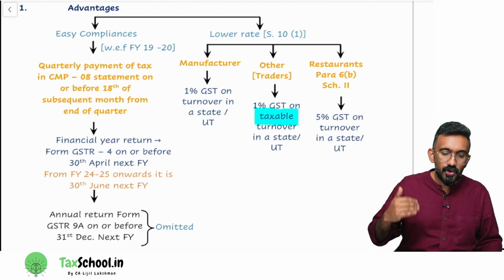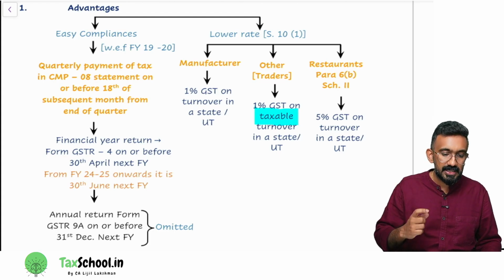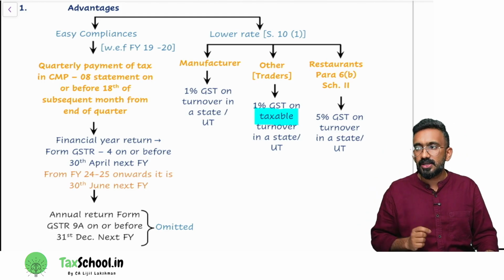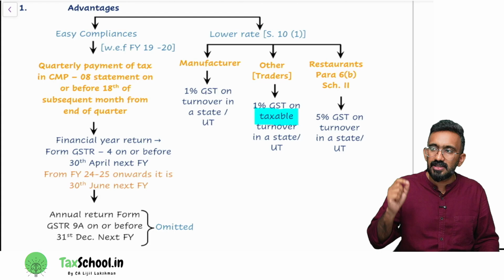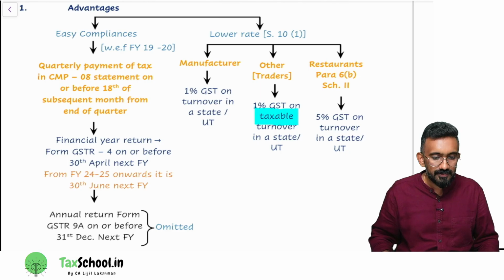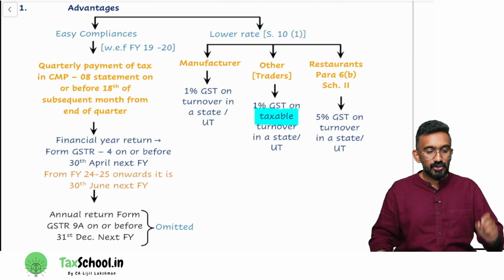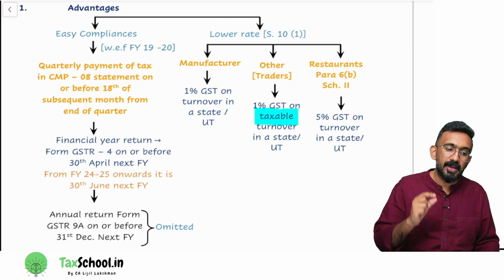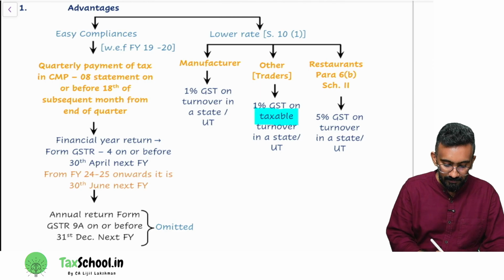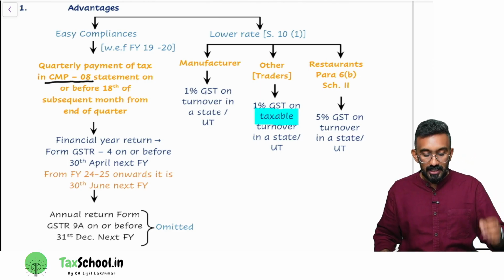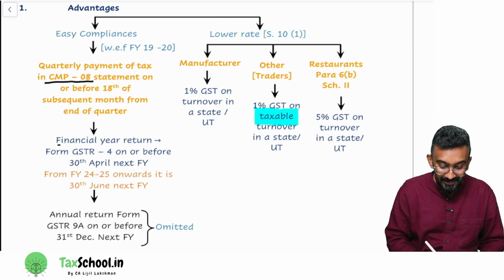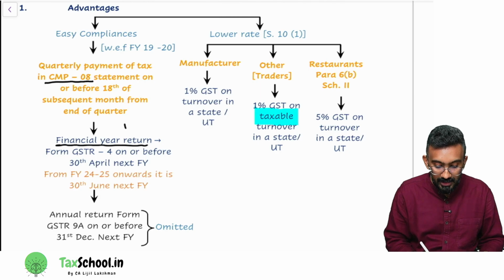However, if you're going for composition levy scheme, instead of making the payment on a monthly basis, you make the payment on a quarterly basis. You can see quarterly payment of taxes in CMP 08 statement on or before 18th of the subsequent month from the end of the quarter. So you make a quarterly payment. At the time of payment, you fill up something called CMP 08, which is a payment form. Then what about the return? This is only payment. What about returns? It is only a financial year return, which means that in 1 year, only 1 return.